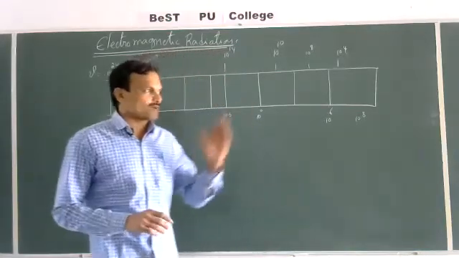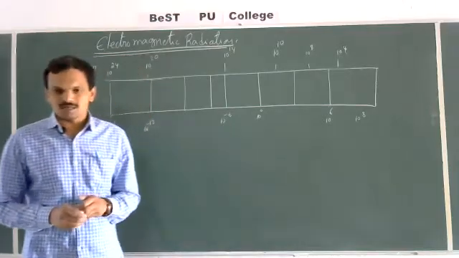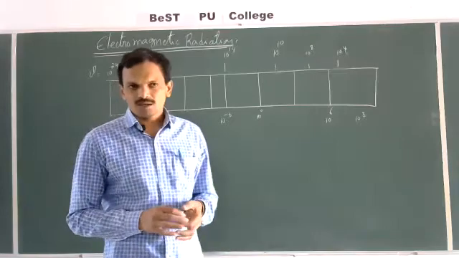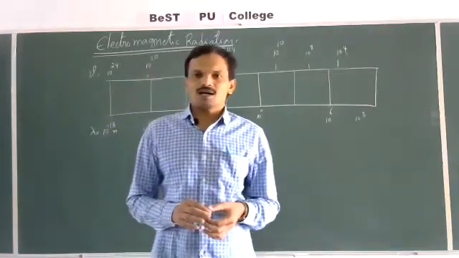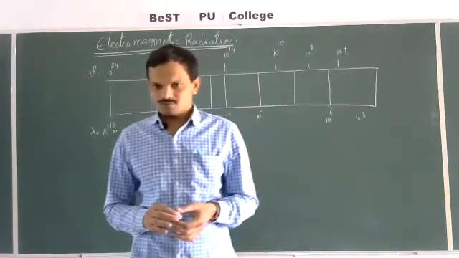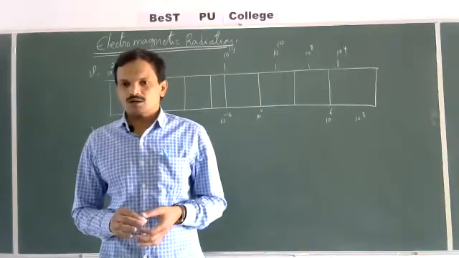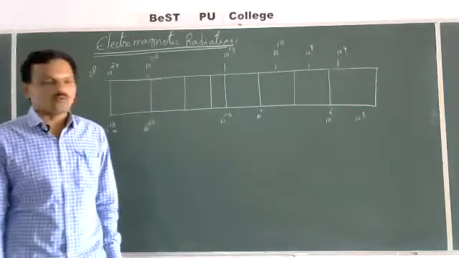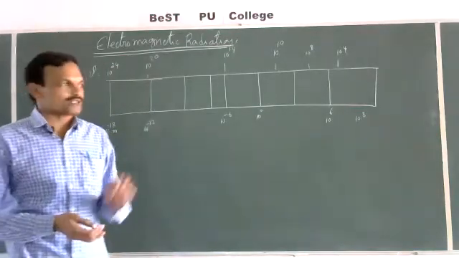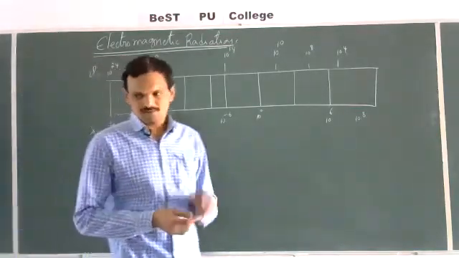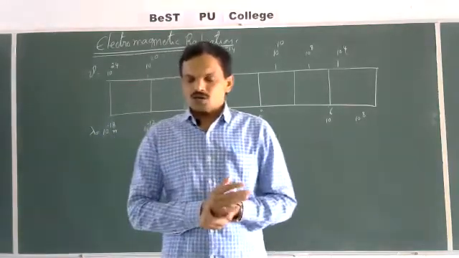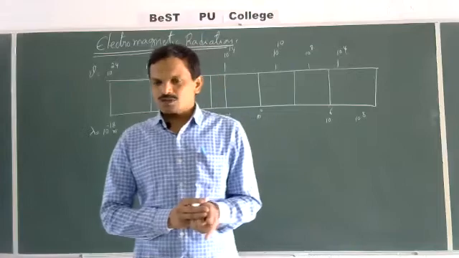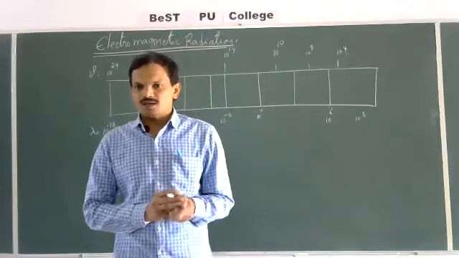Electromagnetic radiation is a combination of both electric wave and magnetic wave, which are mutually perpendicular to each other. Simply, when a charged particle is moving under acceleration, both an electric field and a magnetic field are produced.